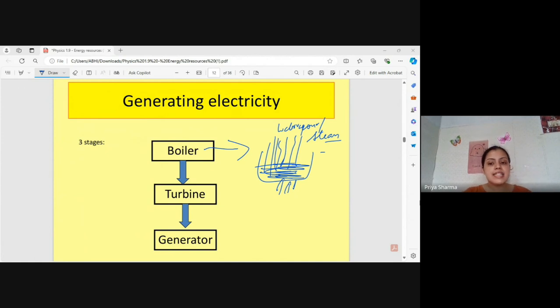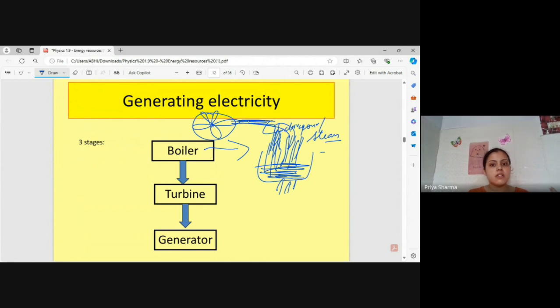In a boiler, when the steam is released, it will be of very high pressure. Suppose I explain with the diagram: in this boiler, this steam is released. This steam is of very high pressure, and there is a turbine. Suppose there are blades of this turbine. I'm just making it. This high pressure steam will strike the blades.